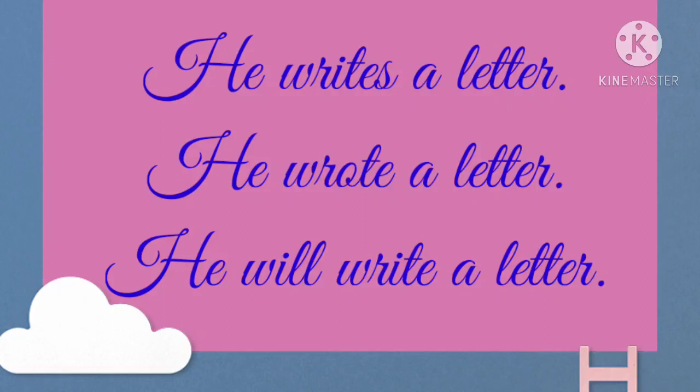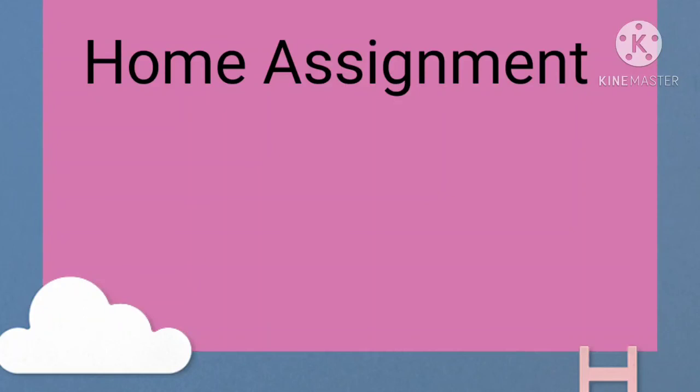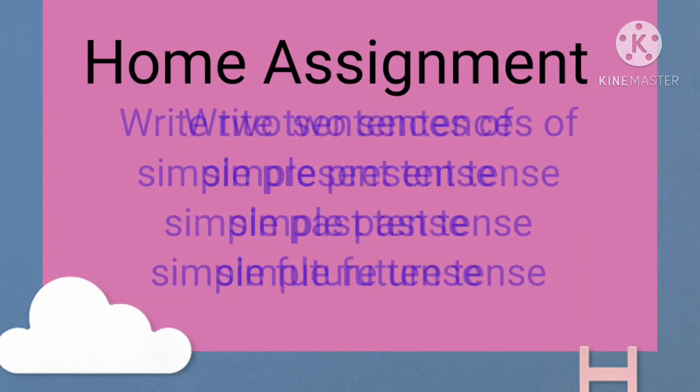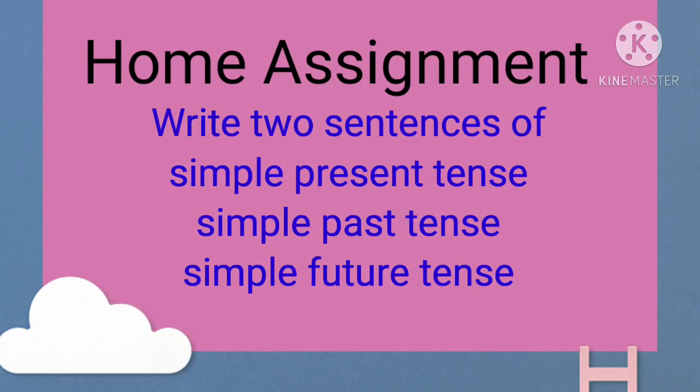So now it's time for home assignment. See what you have to do in your homework. You are to write two sentences each of simple past, simple present and simple future. Okay, you have to write two sentences of simple present, simple past and simple future tense. Okay, so that's your homework, and just read the rules whatever we have discussed in today's class.